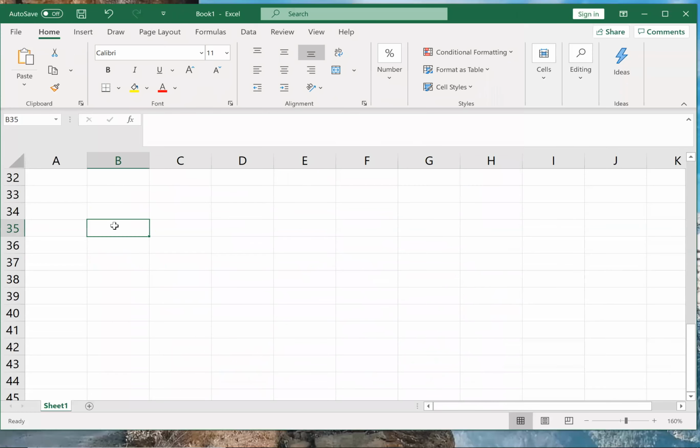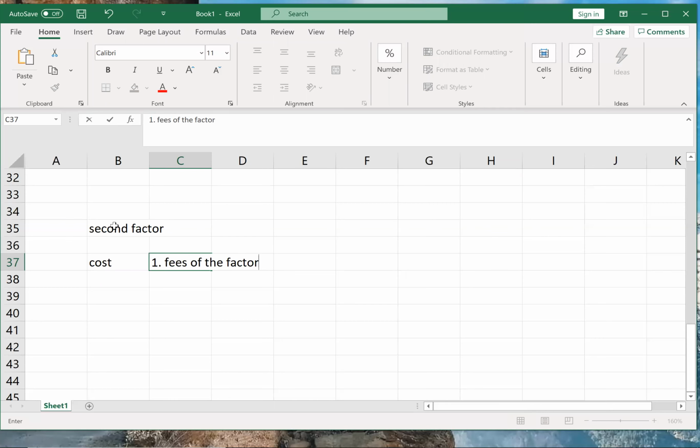So second factor, there are two costs. First cost is what? First cost is your fees of the factor, which is at what? Which is at 1%. Given in the problem. Okay. And what is the second cost? Second cost is he's kind of giving you a loan. Correct? So loan given by factor. He's giving you loan, right? So loan given by factor at what rate? Factor is giving loan at 10%.